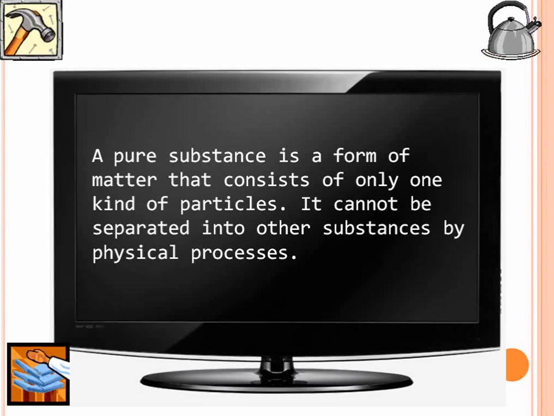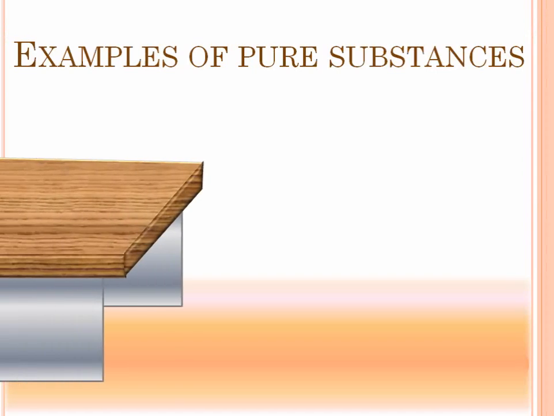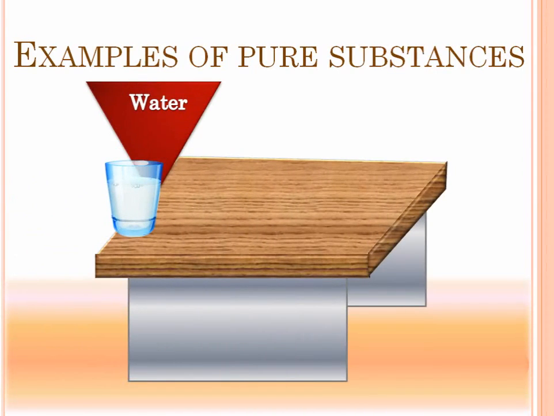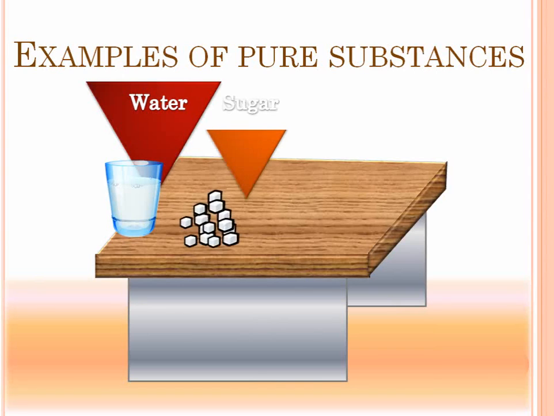Let's now take a look at some substances which we see in our daily life. Take a look at this. Water. Water is a pure substance, isn't it? It contains the same kind of particles, and no matter what physical process water undergoes, it still remains water. Sugar. All sugar contains the same sugar particles, isn't it?